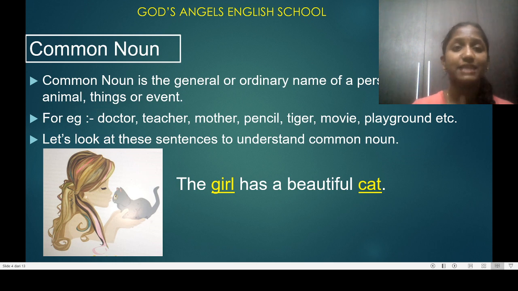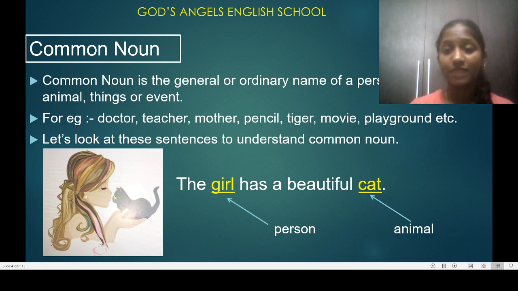Person, place, animal, thing. So you can find anything. Person, yes, the girl is a person. Girl is a common noun. And animal, where is the animal? Animal is cat. So these two are common nouns. So girl is a person and cat is an animal. I am showing you how to identify common noun. The sentence is directly telling that person, place, animal, thing. If you find these four names, that is a common noun.